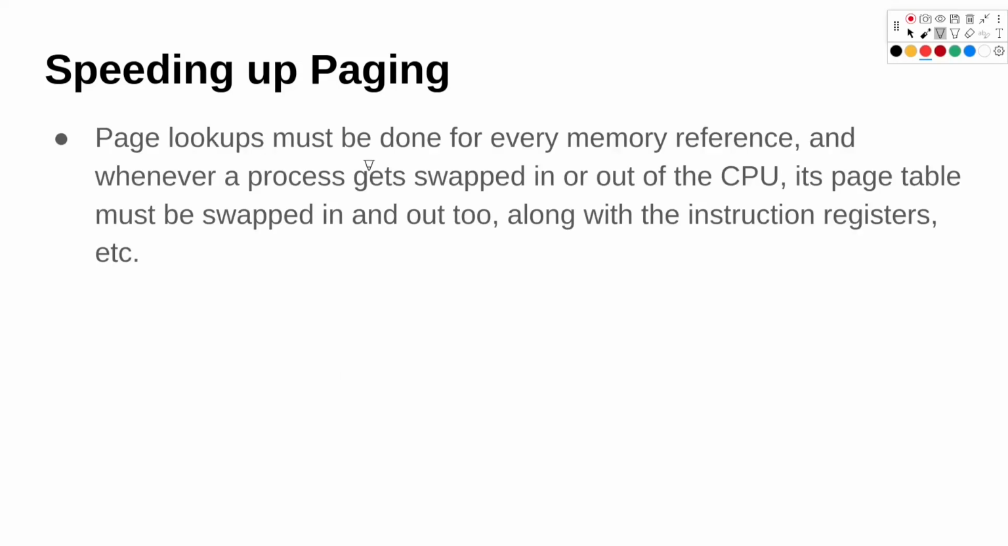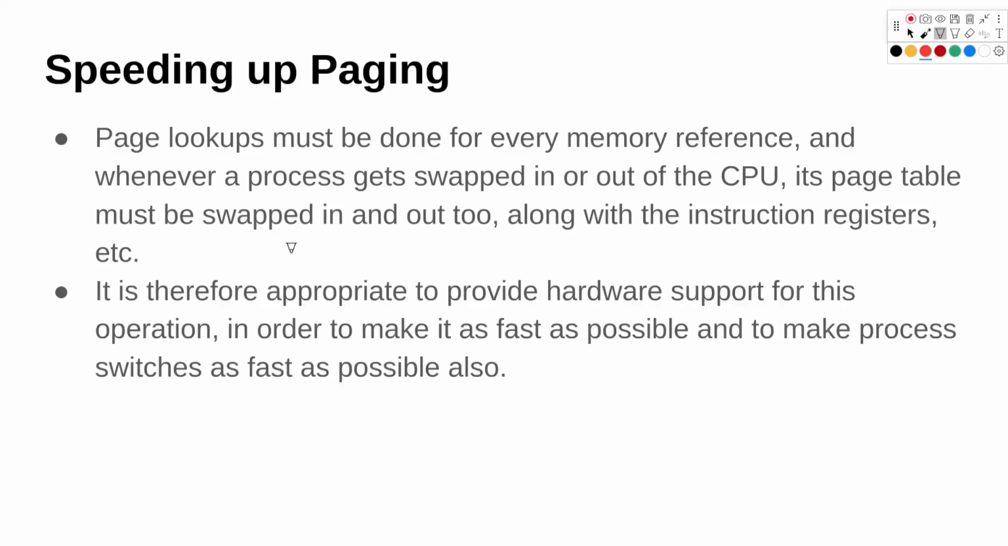Speeding up paging. So let's see how we can speed up paging. Page lookups must be done for every memory reference, and whenever a process gets swapped out of the CPU or into the CPU, its page table must be swapped too, along with the instruction registers and some other data as well. So it is therefore appropriate to provide hardware support for this operation, so that it will be as fast as possible, and to make process switches as fast as possible as well.